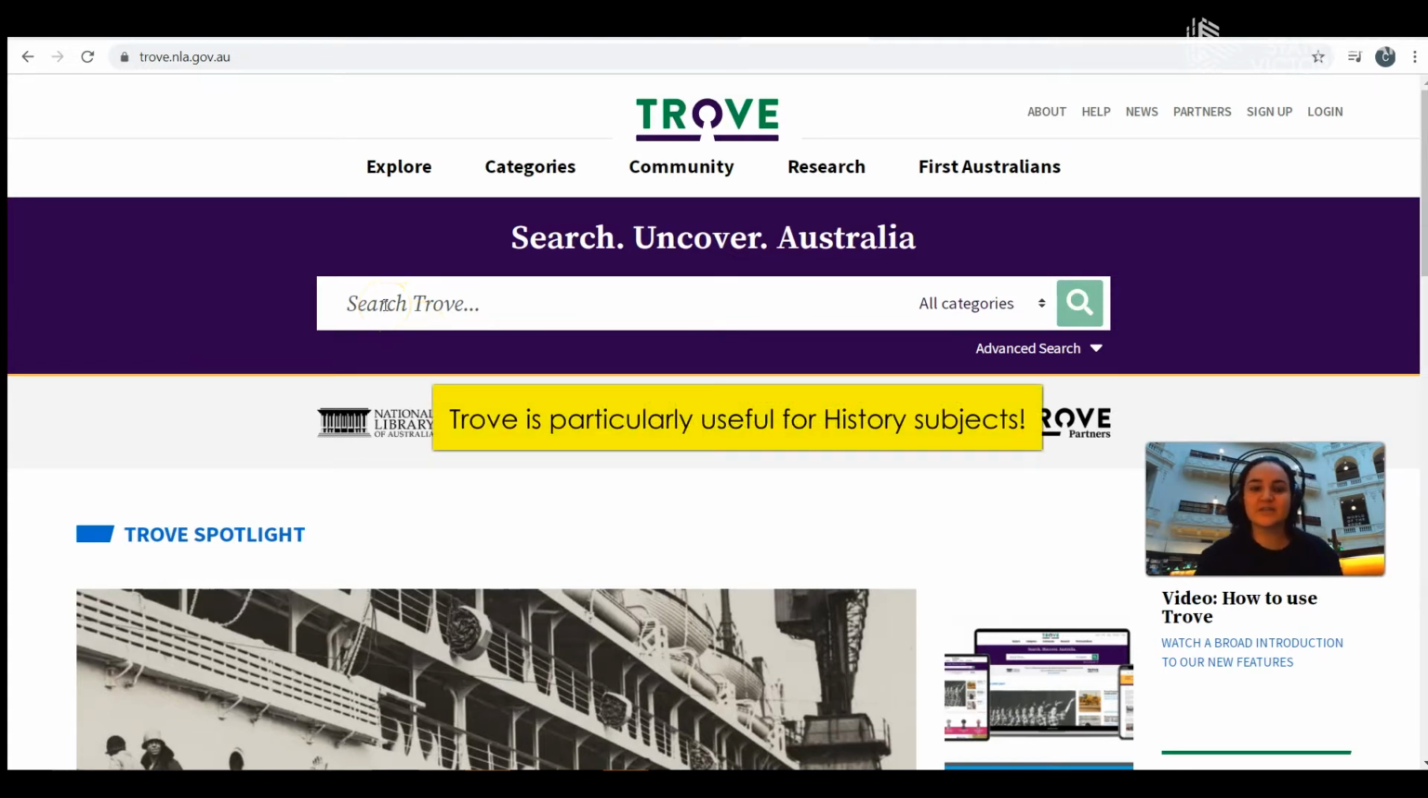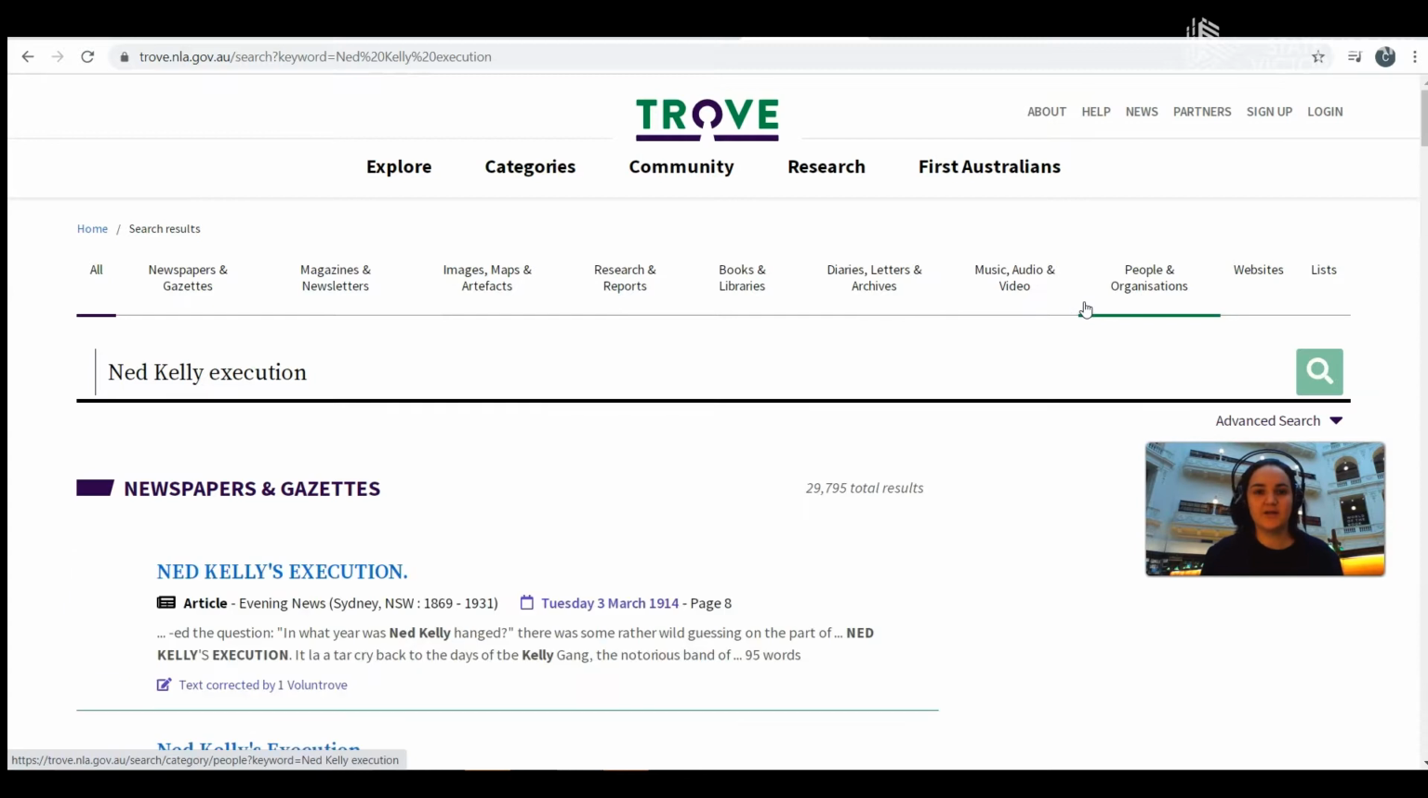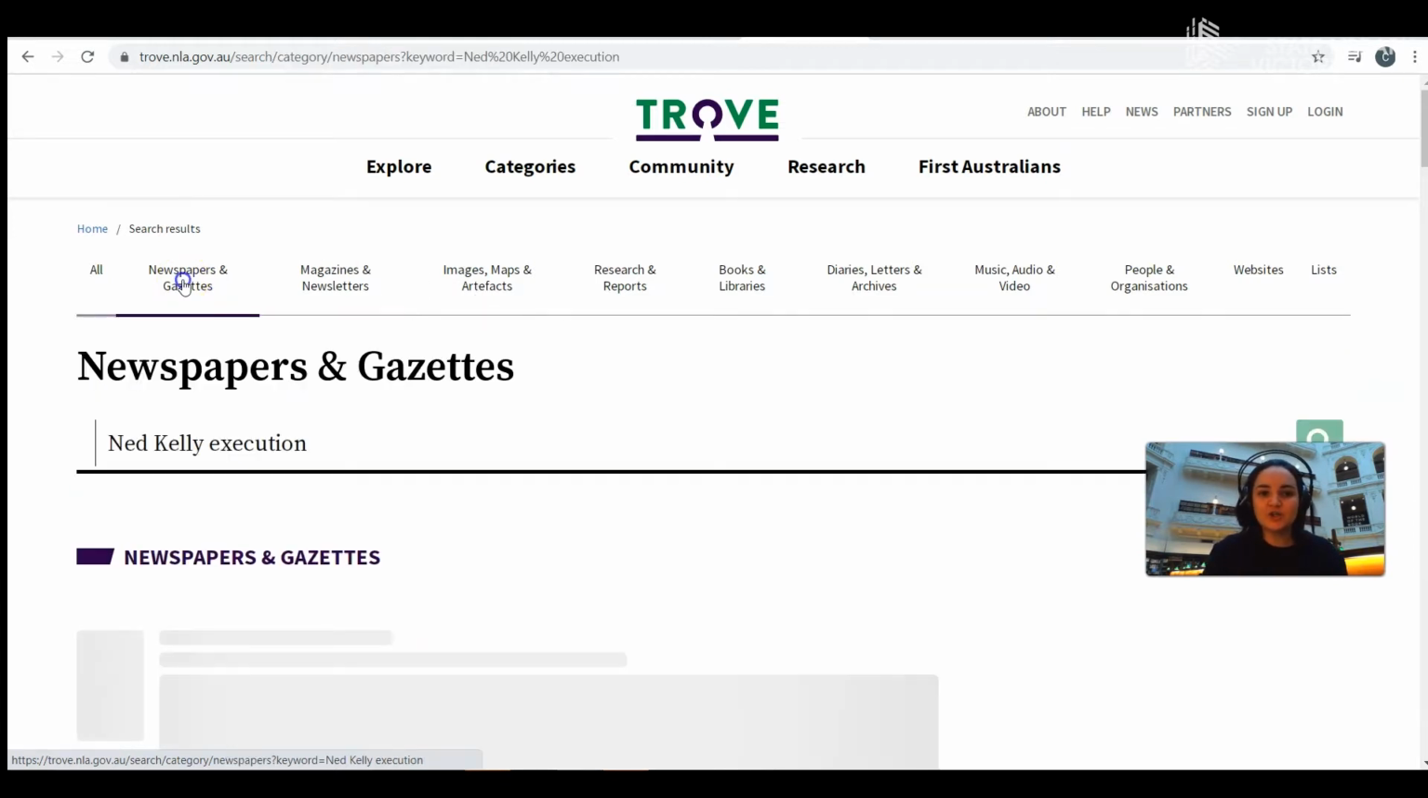Let's say you're studying Ned Kelly, again, just as an example. We type in Ned Kelly, or maybe we type in Ned Kelly execution, because we want to know something specific about Ned's life or Ned's death. We can click on newspapers, magazines, images. We might be able to find cards and stuff like Christmas cards from his mum or something where she's talking specifically to him. But let's click on newspapers for now.